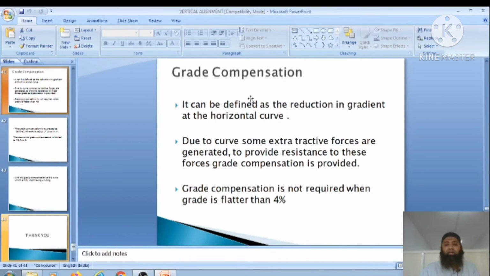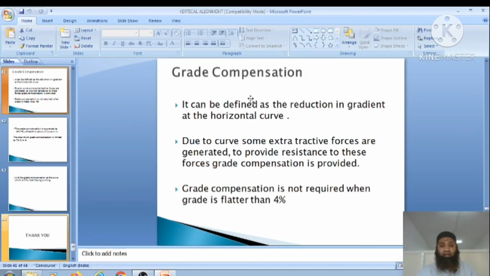So you can see here, this is the grade compensation. What does it mean? It can be defined as the reduction in gradient at the horizontal curve. Basically, we had seen what a gradient is, and the types of gradients: limiting gradient, rolling gradient and exceptional gradient, and how they are defined and provided.